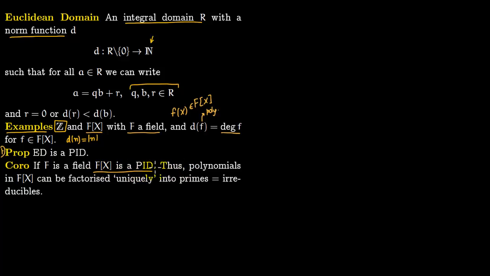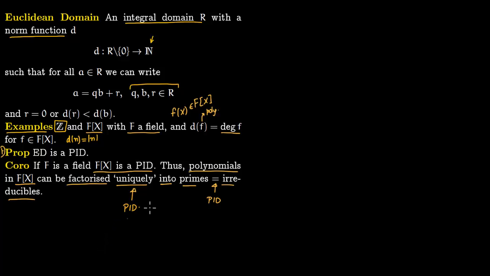So now by the properties of a principal ideal domain, we know that the polynomials in this polynomial ring with coefficients in a field F can be factorized uniquely into primes, and the primes and irreducibles are the same in a PID. So in a PID, primes are equal to irreducibles, and we showed the unique factorization also happening in a PID.